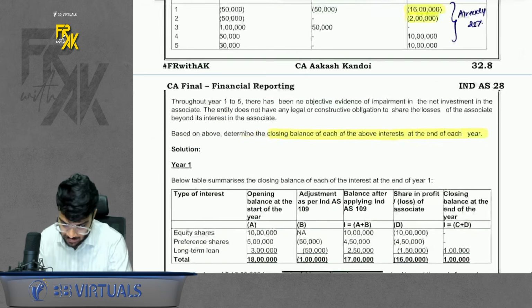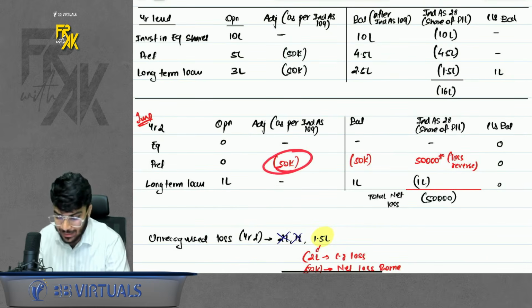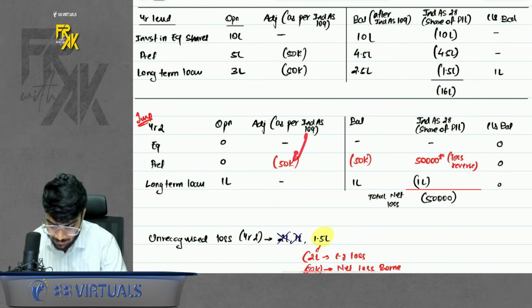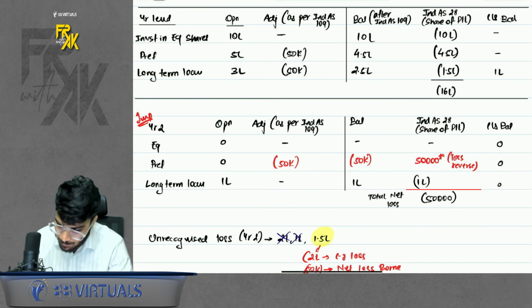Further, in year 2, what is there? There is a loss of 50 in preference. So allocate the loss of 50 in preference. As soon as you allocate the loss of 50 as per 109 in preference, preference becomes negative. But any investment cannot be negative. So what will preference say?